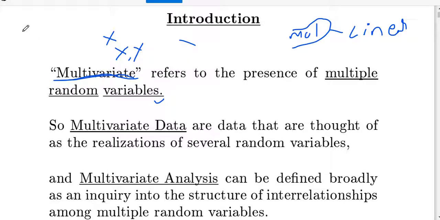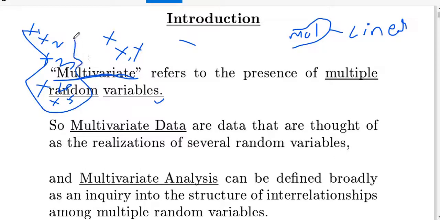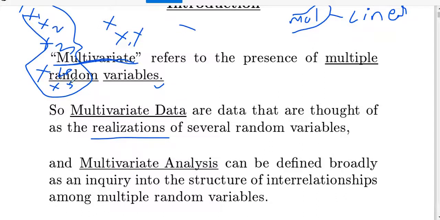If you take the patient details, here I'm denoting x1 as the patient name, x2 as the age, x3 as the purpose of coming to the hospital, x4 as the location, and x5 as the gender. There are different variables, so it comes under the multivariate case. Multivariate data are data that are thought of as a realization of several random variables. So here x1 to x5 are the 5 random variables.